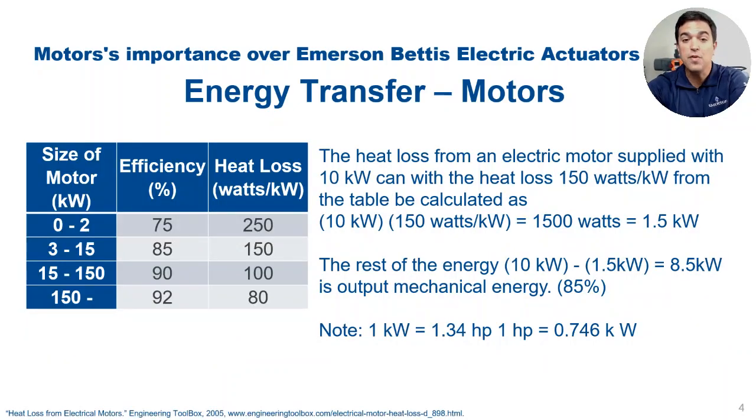The table that you have here is an example of one AC motor manufacturer doing quick math of a 10 kilowatt motor. It has a heat loss of 150 watts per kilowatt, so there are 1500 watts of heat loss. 15% of electric energy is transferred to heat and only 85% is transferred to mechanical movement, torque and speed.